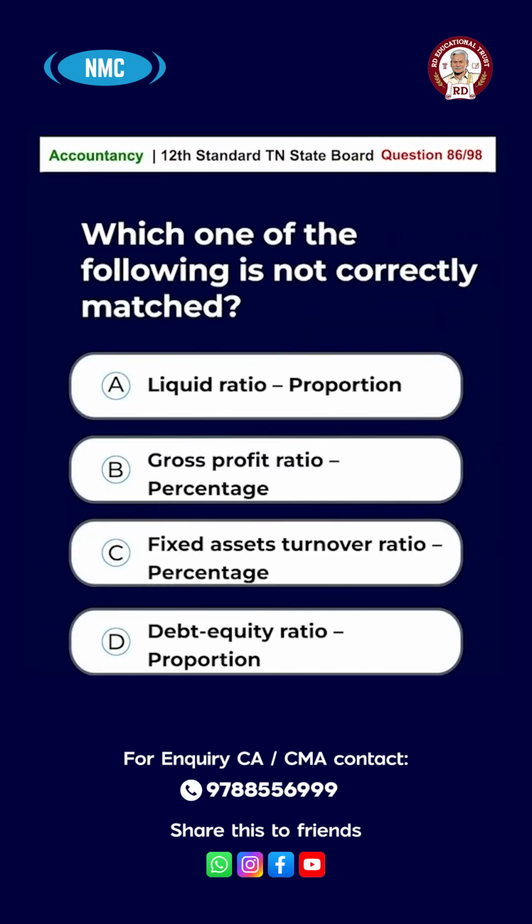Question number 86. Which one of the following is not correctly matched? Option A, liquid ratio to proportion, B, gross profit ratio to percentage, C, fixed assets turnover ratio to percentage, D, debt equity ratio to proportion. And the right answer for this question is option C, fixed assets turnover ratio to percentage.